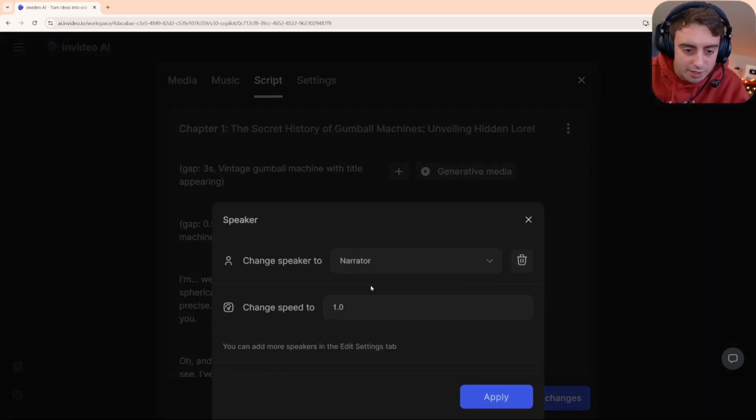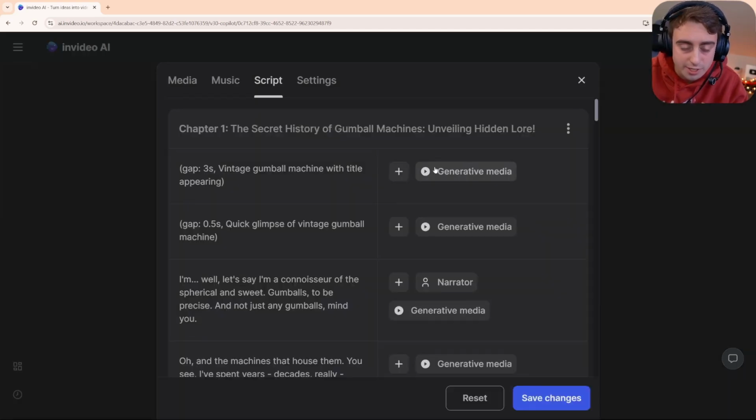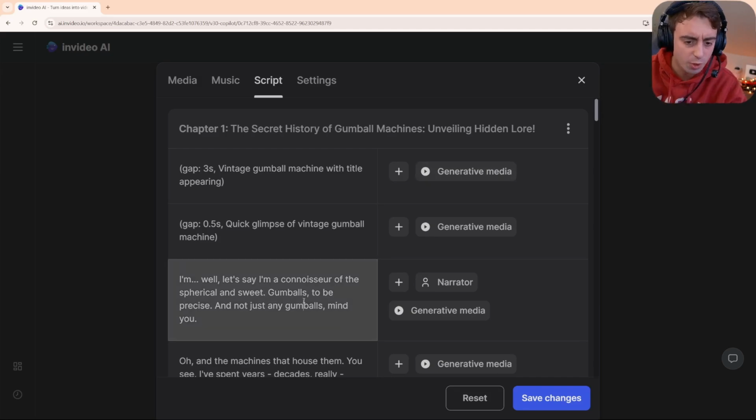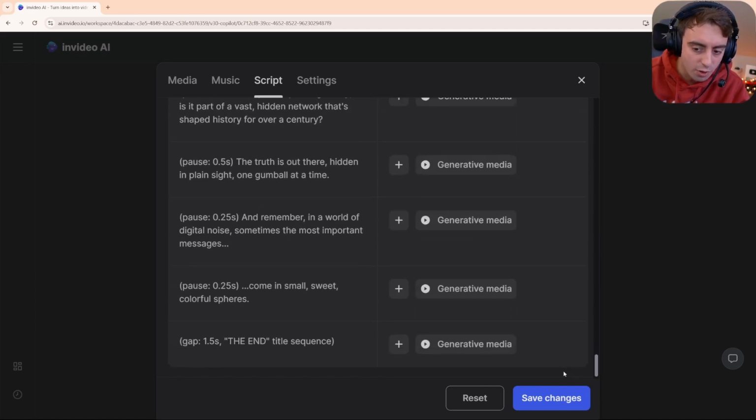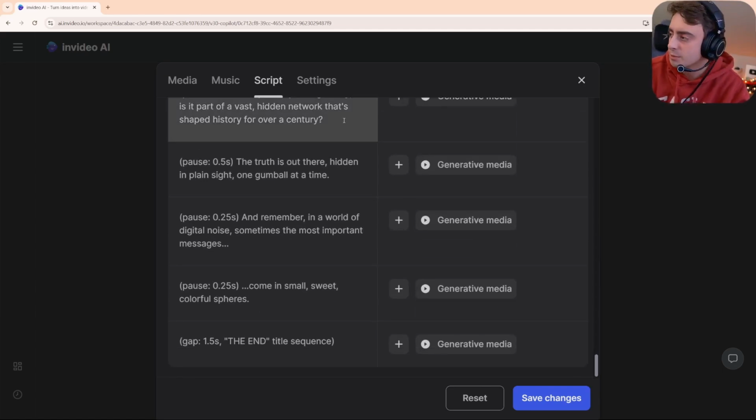Let's see. We have narrator here. You can also change the speed of the speaker's voice if you want here in settings. They have a lot of little dials and settings, so you can tweak this to be exactly how you want. You can change the script and redo it, which is good. I like the fact that you have all of these options right in here, and that's something that's been consistent with InVideo since I originally tested it.